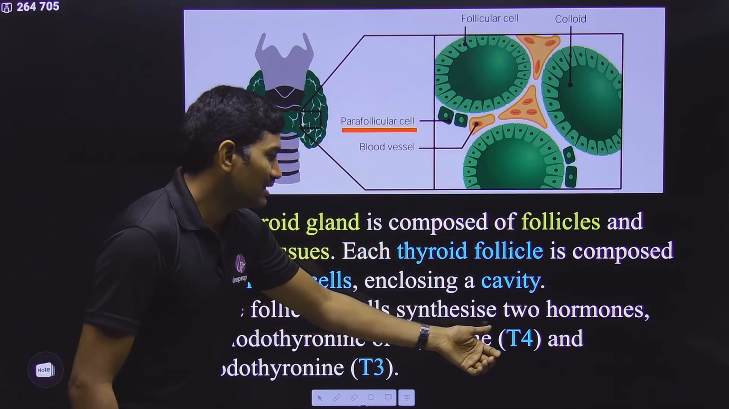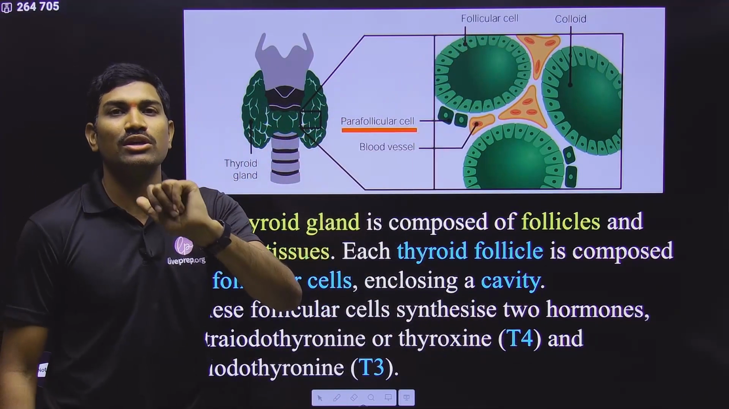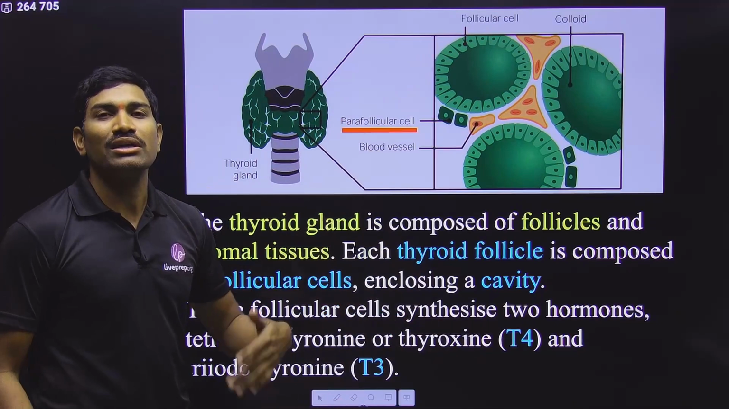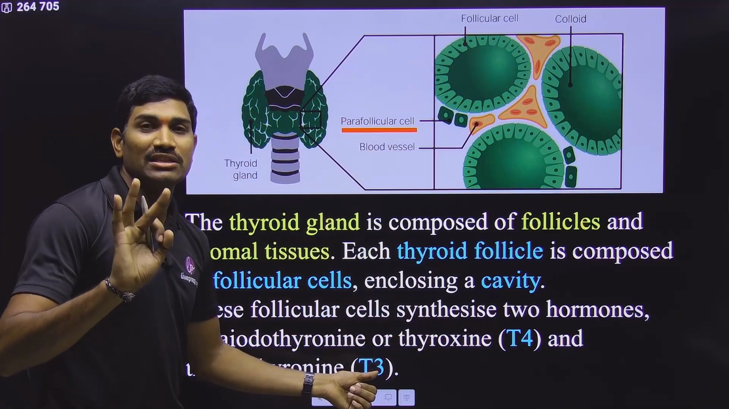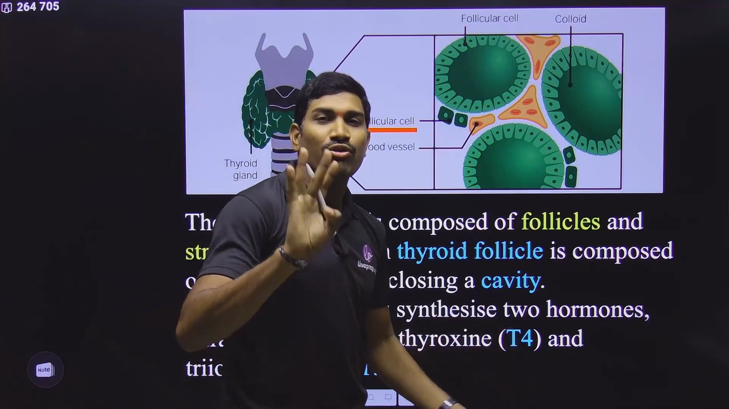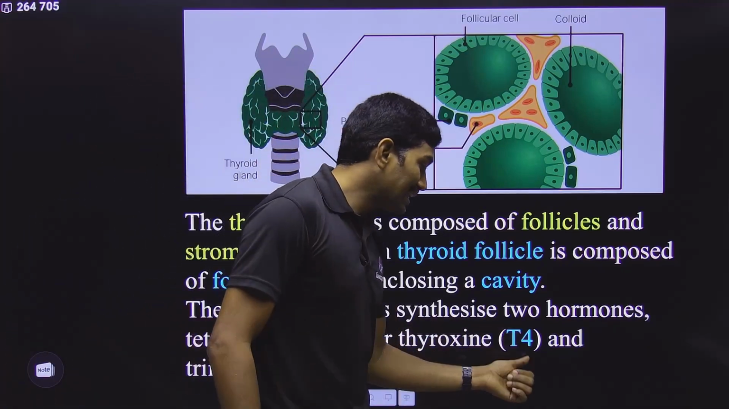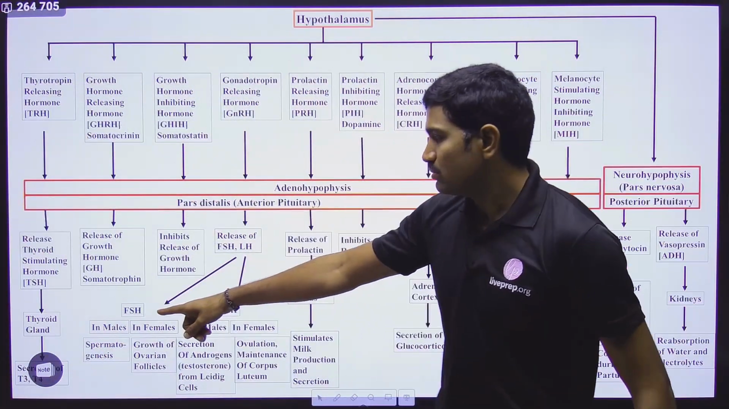Okay, next one. These follicular cells synthesize two hormones. Follicular cells are synthesizing two hormones. What are those? T3 and T4. What is T3? It is the T3. Three iodines are present in this. So triiodothyronine. Here T4. 4 means what? Tetra. So it is tetraiodothyronine. So these are the hormones. So now once again come back to this particular one.